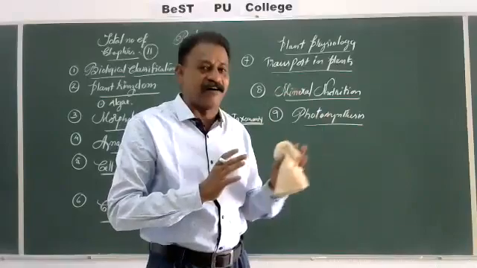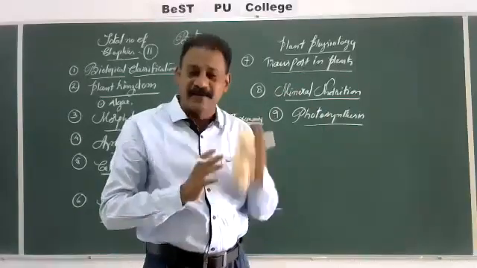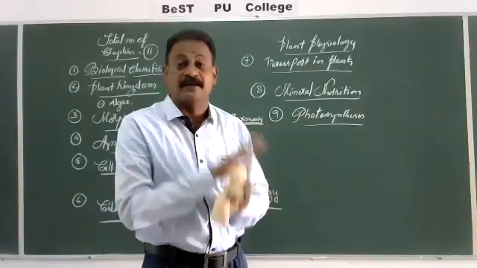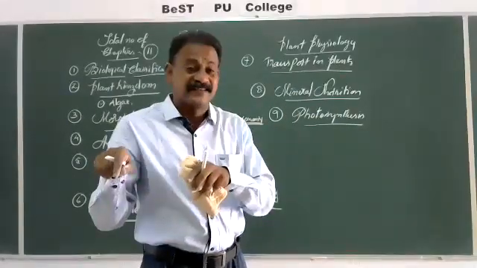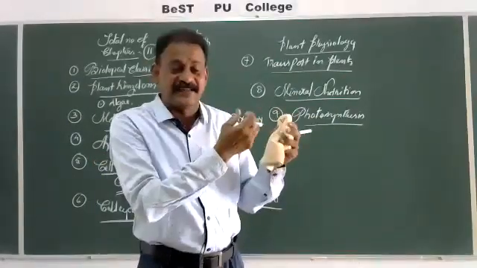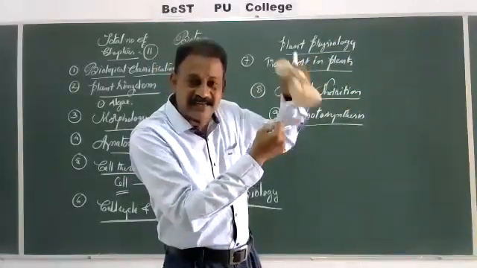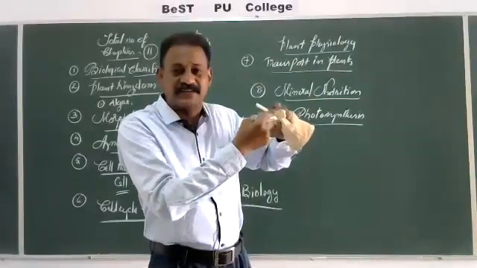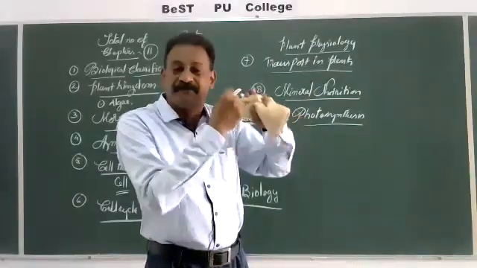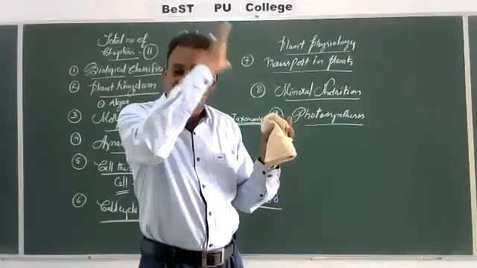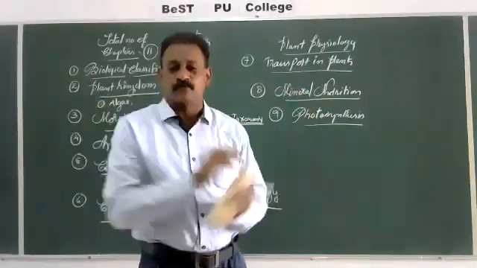With the help of ATP and NADPH2, the second reaction, that is the dark reaction, takes place. Dark reaction doesn't mean that it occurs in the dark, but that it is independent of light, occurring even in light or in the absence of light. But it requires the light reaction and the energy absorbed from sunlight and converted into chemical form, that is ATP and NADPH2, with which, in the second reaction, carbon dioxide is fixed in the form of glucose.